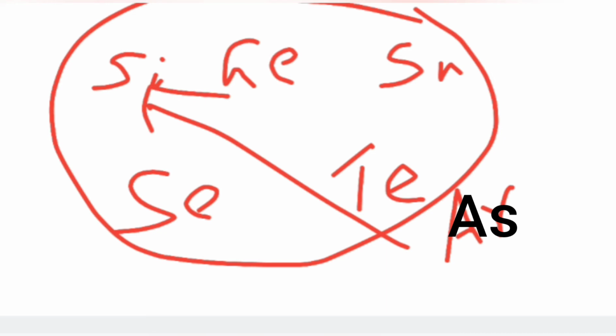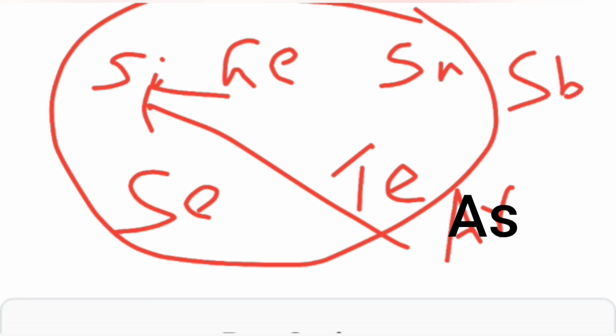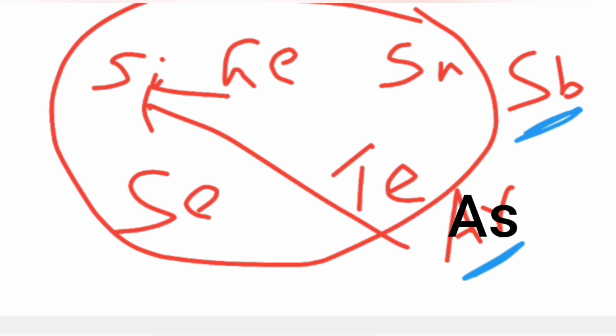Also, if we combine boron or antimony, these are metalloids. They are not actually semiconductors, but if we combine them with silicon or germanium, they can be very good semiconductors.